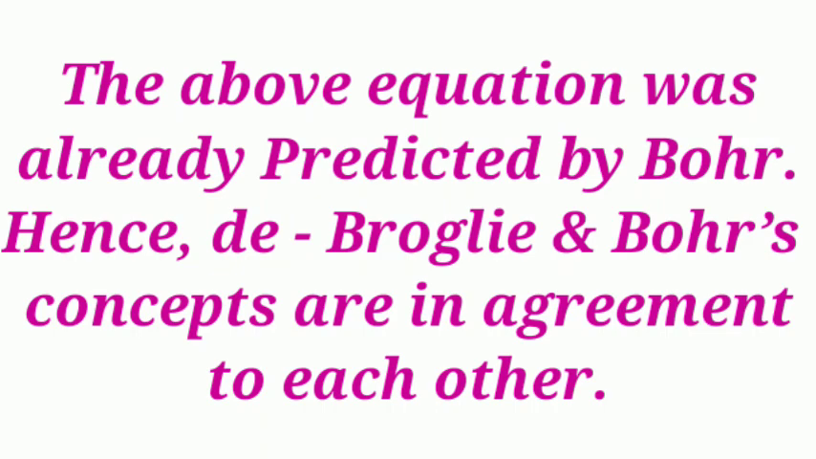Both explained the same thing. But Bohr failed to explain why mvr equals nh by 2 pi, whereas Louis de Broglie gave the logical answer for mvr equal to nh by 2 pi. This is also called the quantum condition for Bohr's atom. That's why we say the de Broglie and Bohr concepts are in agreement with each other.